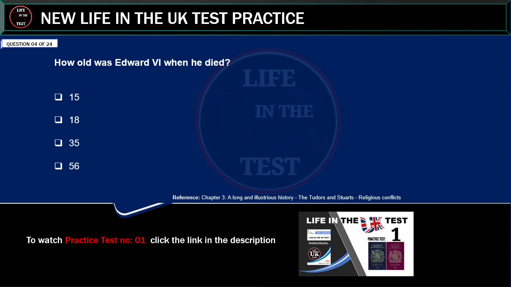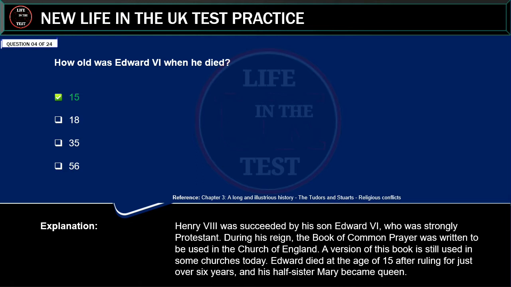How old was Edward VI when he died? 15, 18, 35, 56. Correct answer: 15. Explanation: Henry VIII was succeeded by his son Edward VI, who was strongly Protestant.